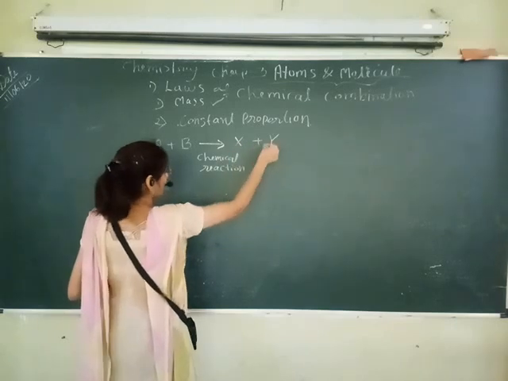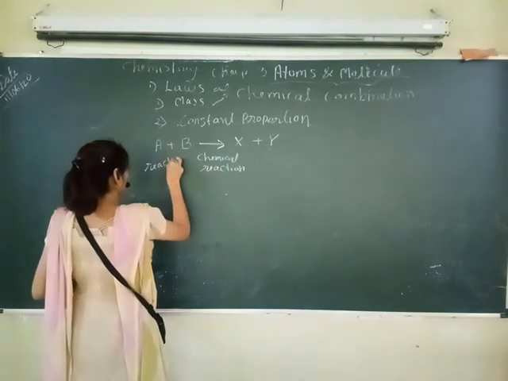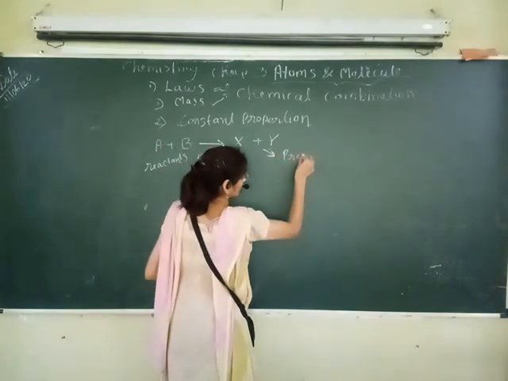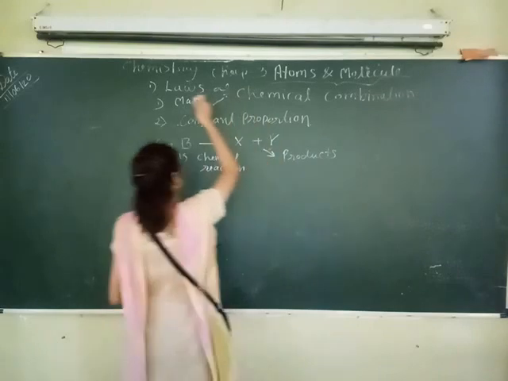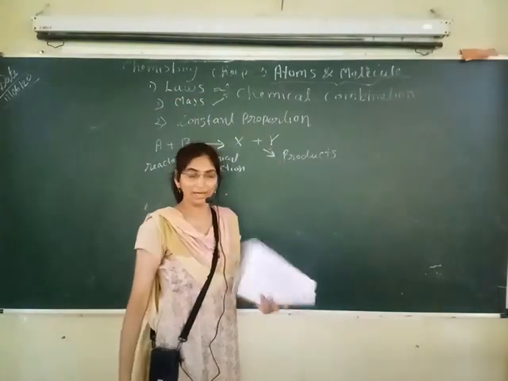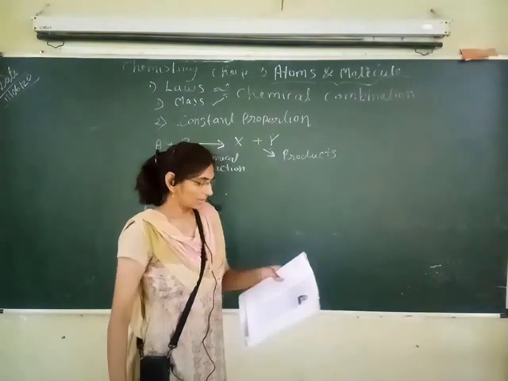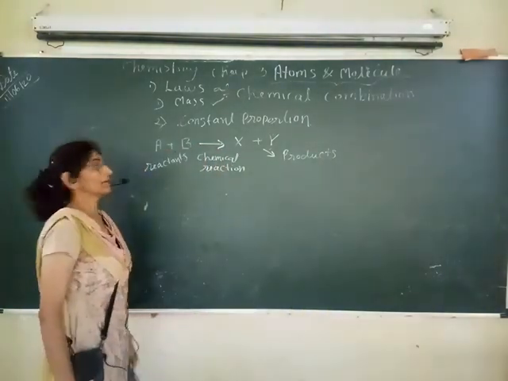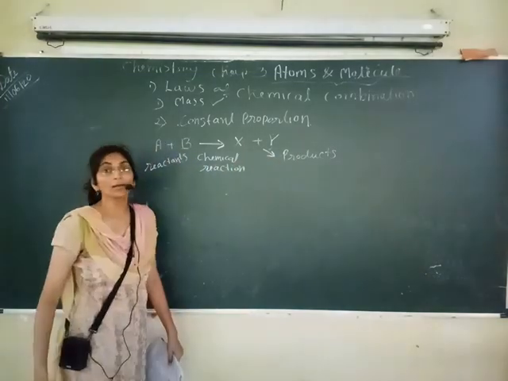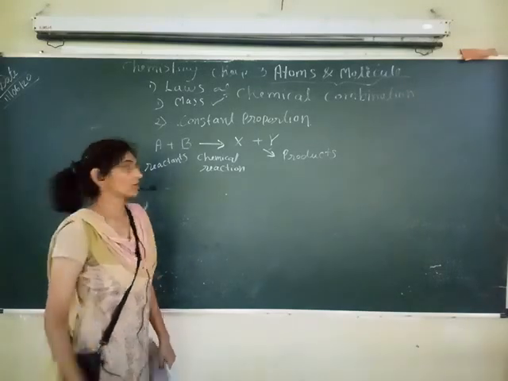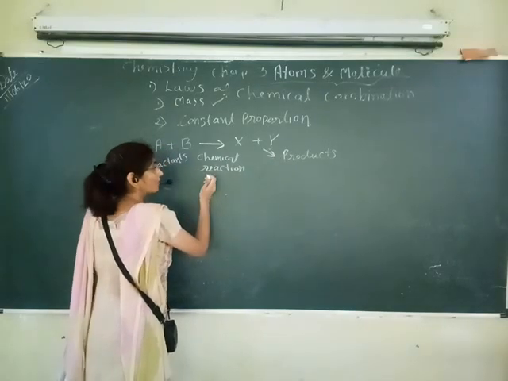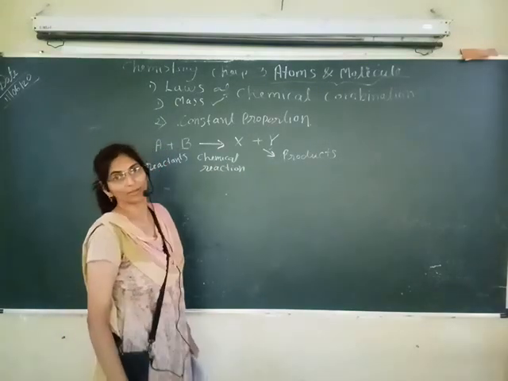When we get the product here, these are reactants, and these are products. So what does the first law state? Mass can be neither created nor destroyed in a chemical reaction. During a chemical reaction, the mass of reactants and the mass of products is neither created nor destroyed. It means the mass of reactants is equal to the mass of products even after the chemical reaction happened.